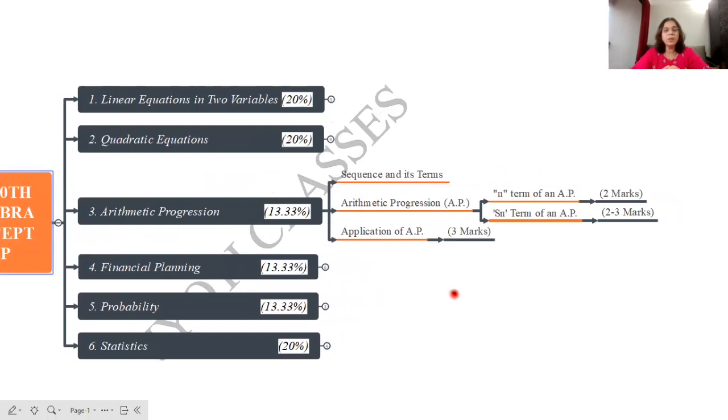And last we have application, which is again an important and compulsory question in your board exam, which will be asked for 3 marks, which is internal.